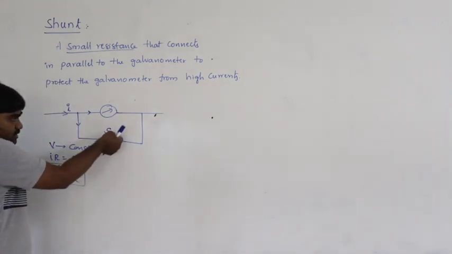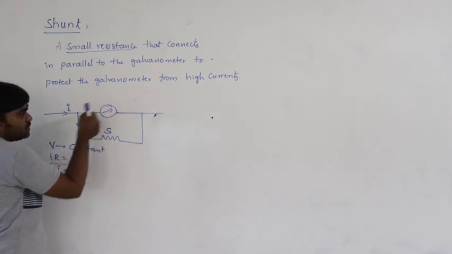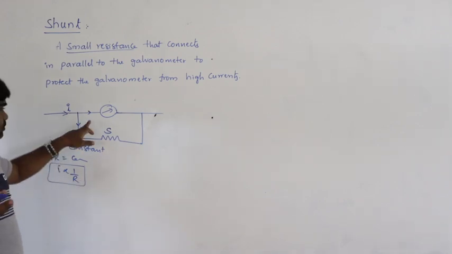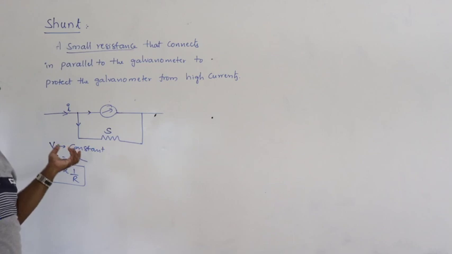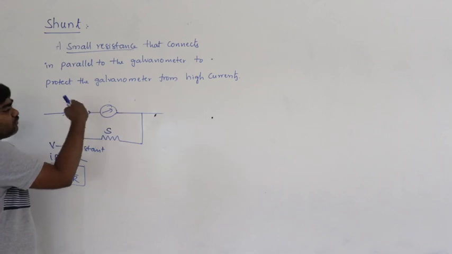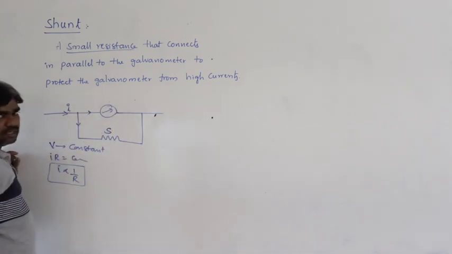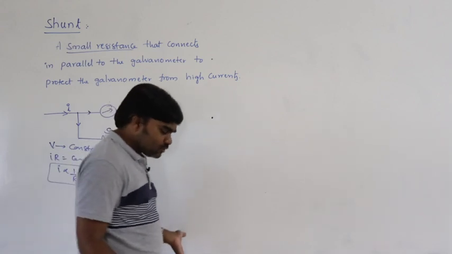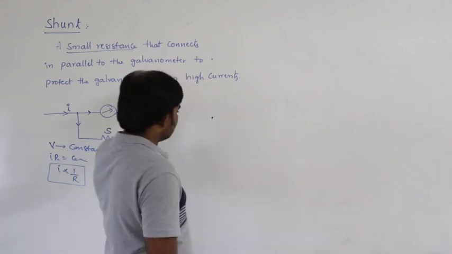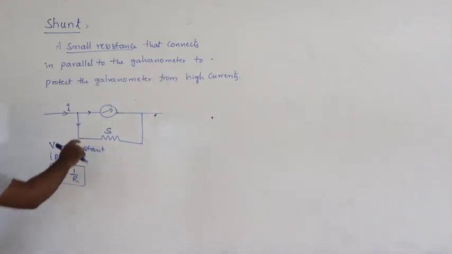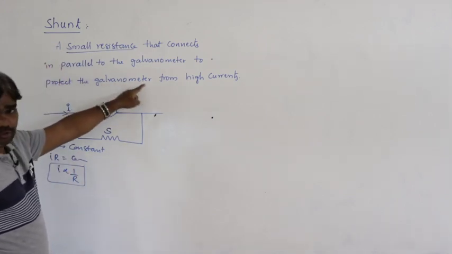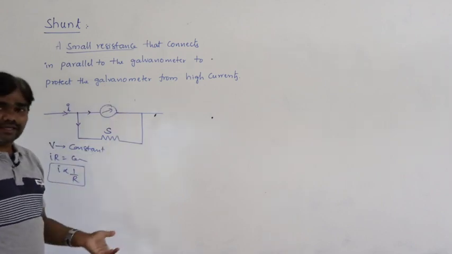So if this resistance is small, more current passes through it, so the galvanometer must be safe. What is the meaning of the shunt? Shunt is protecting. So to protect the galvanometer from high currents, a shunt is connected. The same way, the teacher gives punishment or shunting to the students to protect them. Same concept it is. That is called shunt: a small resistance that connects in parallel to the galvanometer to protect it from high currents.